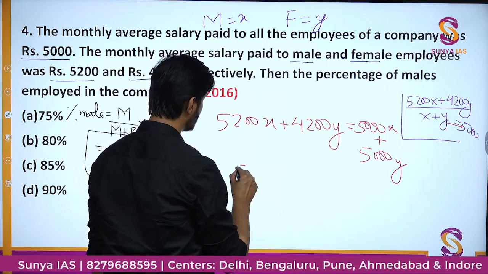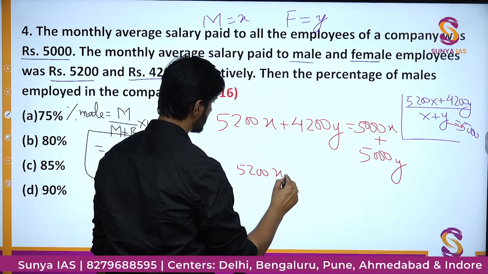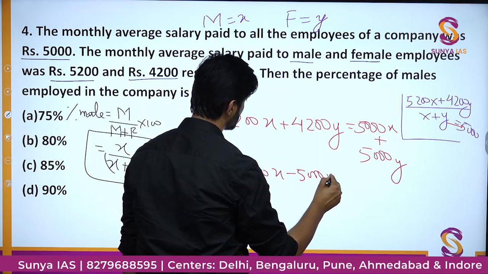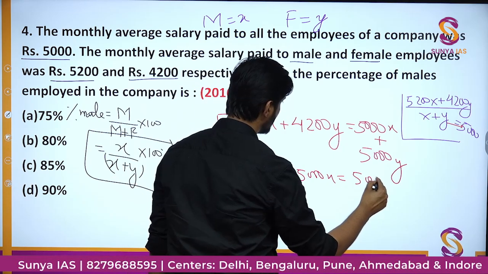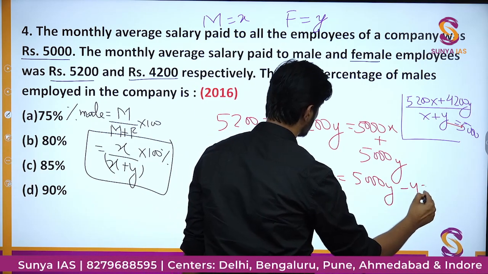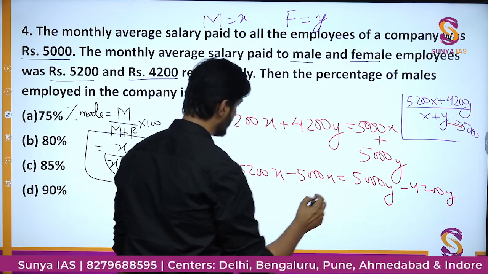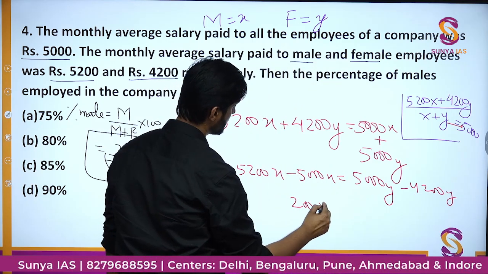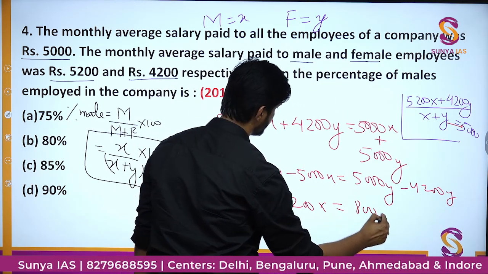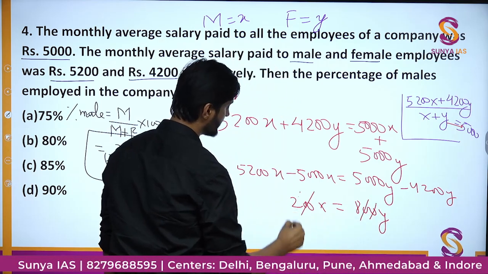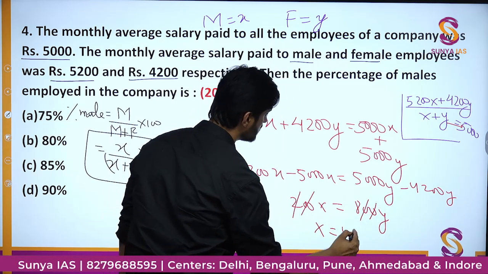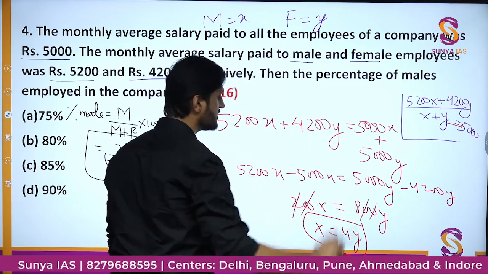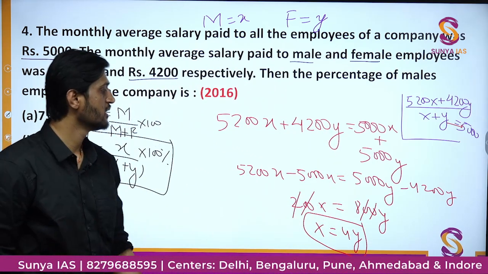We'll get 5200x minus 5000x is 5000y minus 4200y. Here you get 200x is equal to 800y. On cancelling all of it out, we get x is equal to 4y. That is the relation between x and y.